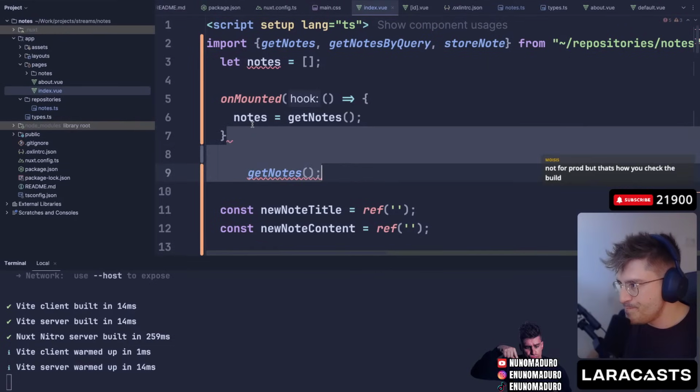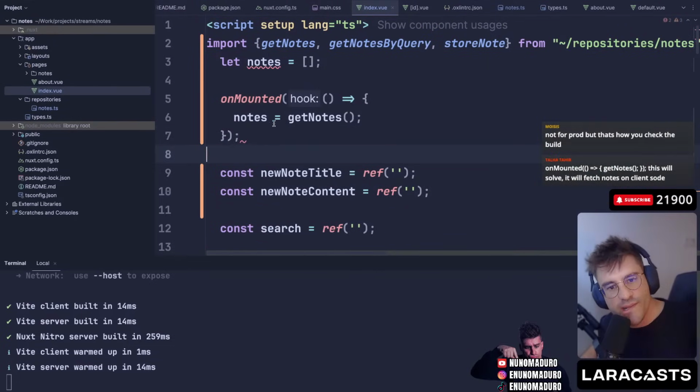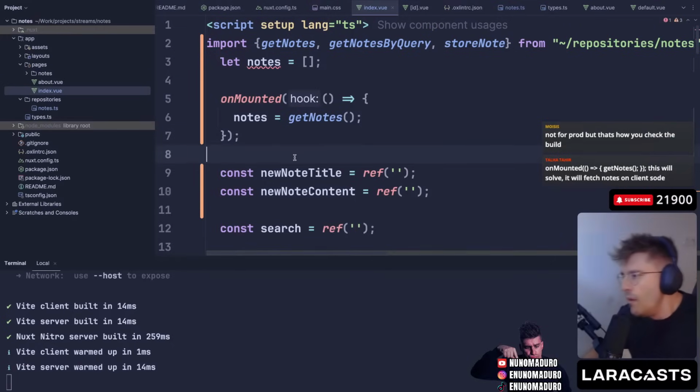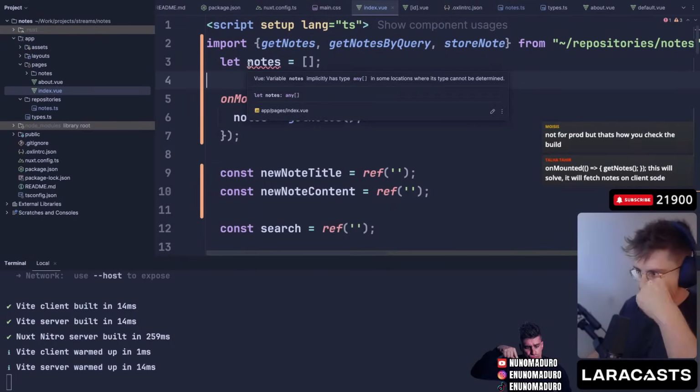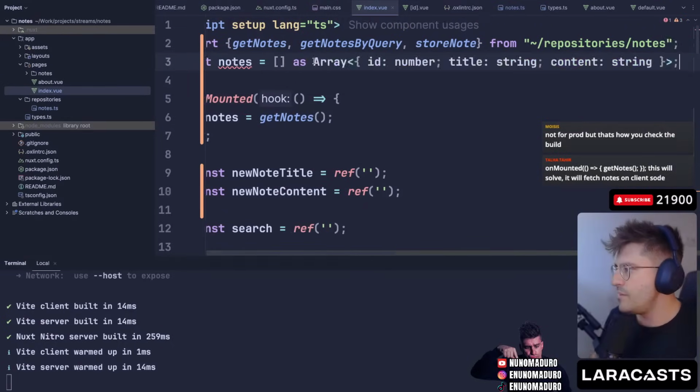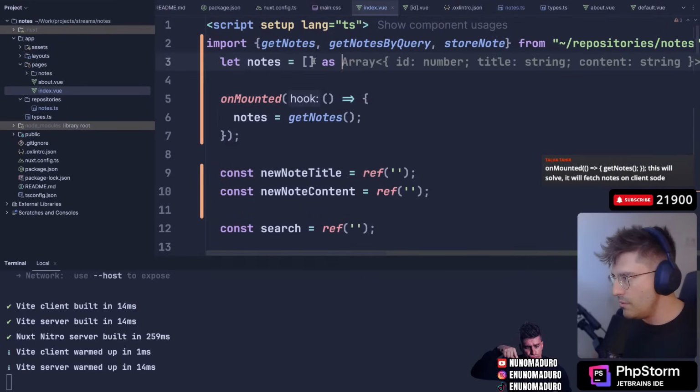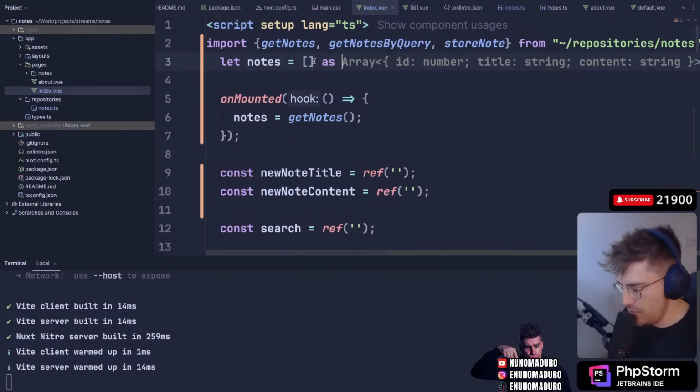Let's see, chat. And this will be an array of nodes.